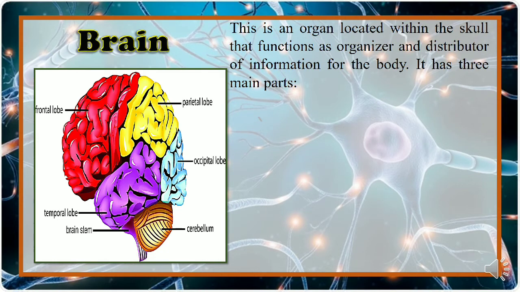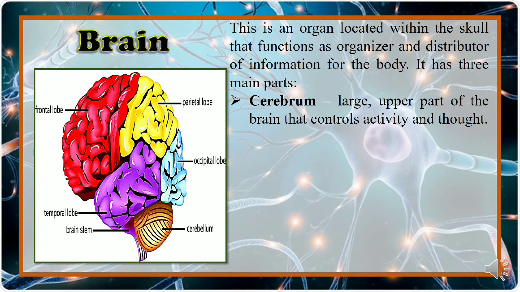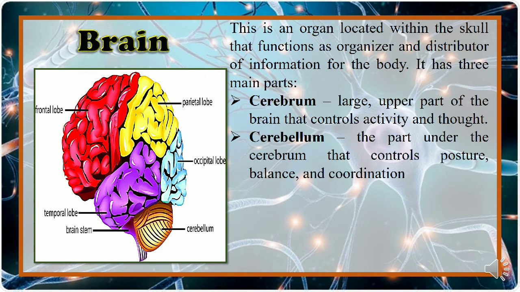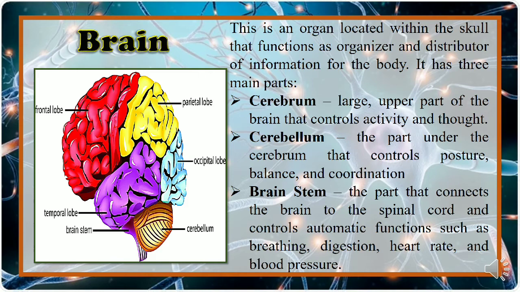The brain is an organ located within the skull that functions as organizer and distributor of information for the body. It has three main parts. First is the cerebrum, the large upper part of the brain that controls activity and thought. Cerebellum, the part under the cerebrum that controls posture, balance, and coordination. While the brainstem is the part that connects the brain to the spinal cord and controls automatic functions such as breathing, digestion, heart rate, and blood pressure.